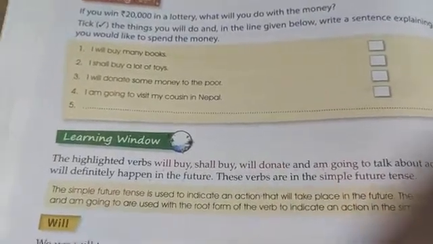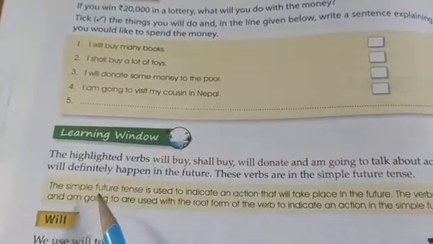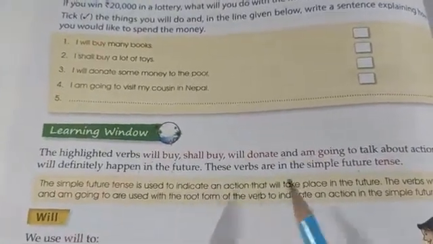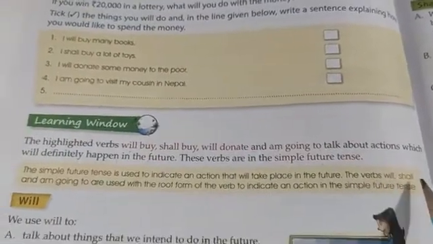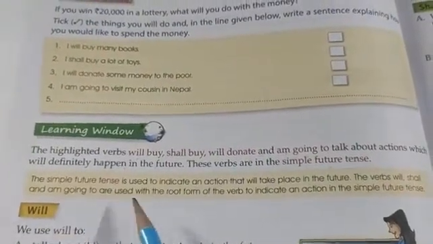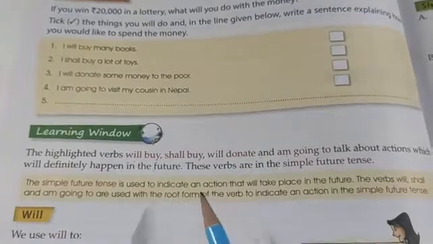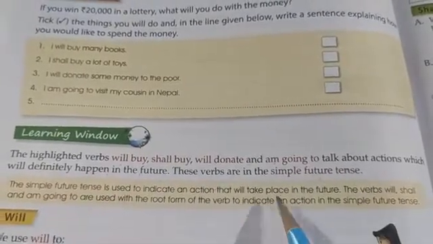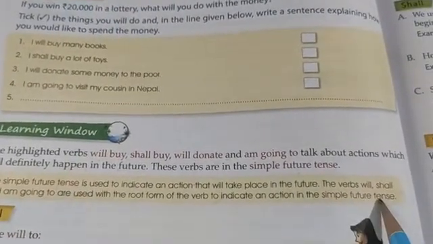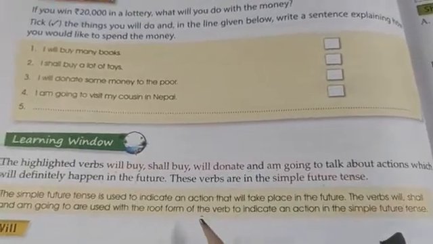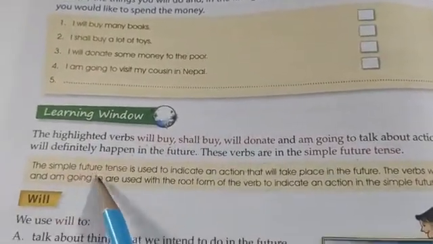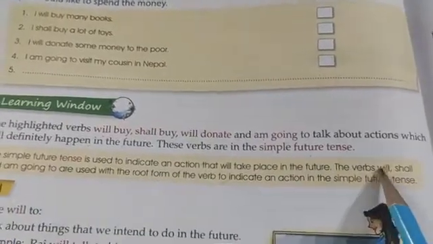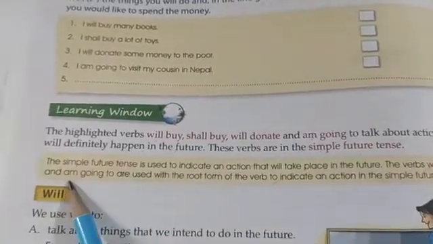Okay, see, simple future tense is used to indicate an action that will take place in the future. The verbs will, shall, and am going to be are used with the root form of the verb to indicate an action in the simple future tense. I told that an action that is going to happen in the future is known as simple future tense, and before the verb we will add will or shall or am.